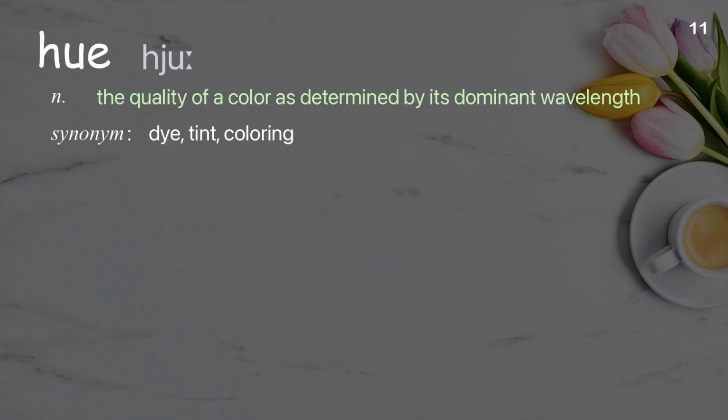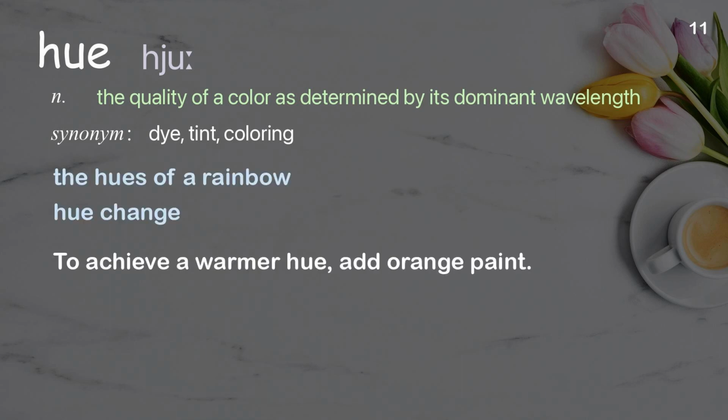Hue. The quality of a color as determined by its dominant wavelength. Examples: The hues of a rainbow. Hue change. To achieve a warmer hue, add orange paint.